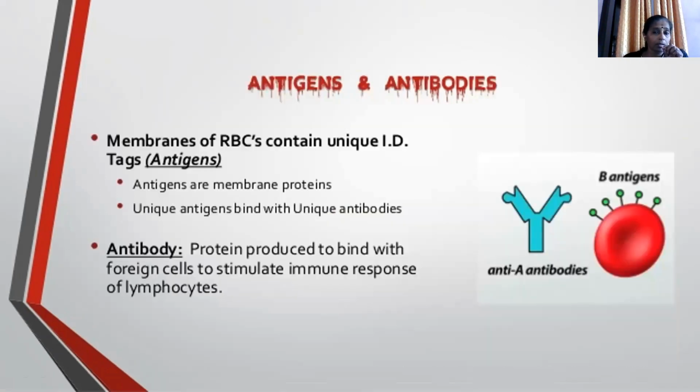So when we look at antigen-antibody interactions, for example, take an RBC which has a B antigen on top. Obviously there will be an antibody against this group. The membrane of the RBC contains a unique ID, a tag, on top of the RBC, that is the antigen. Antigens are nothing but membrane proteins. A unique antigen binds with a unique antibody.